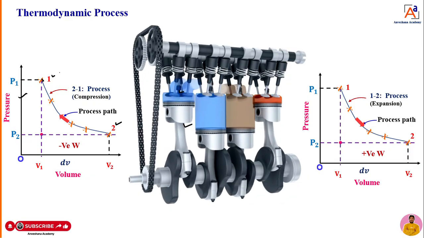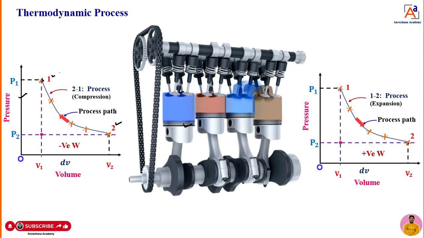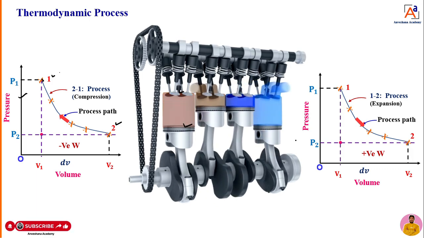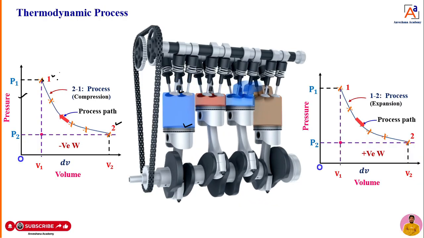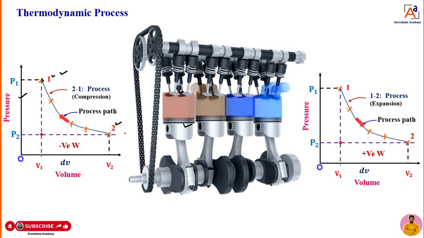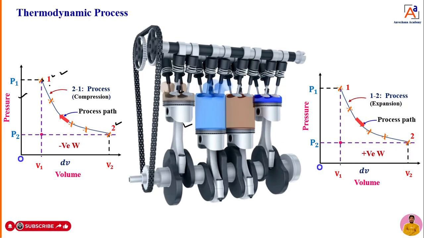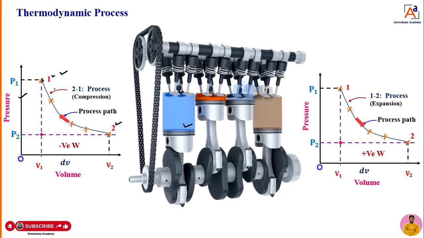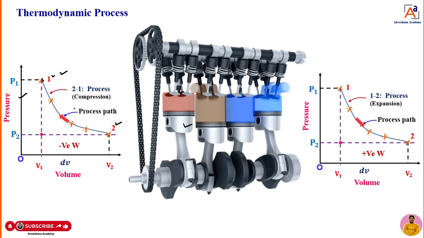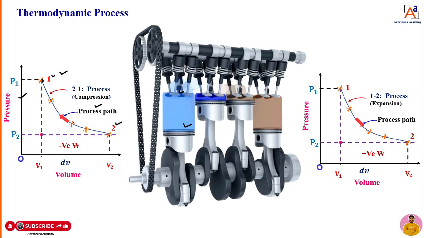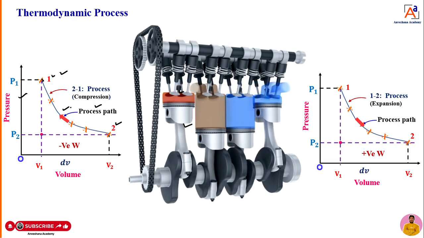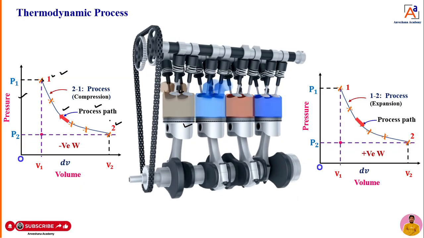Similarly, here you can take compression. If it is reverse, if the piston moves from 2 to 1, it is a compression process, dear students. When you join all these points, you get the curve. That curve or trace we can call a thermodynamic process path. You have to see the directions here, that is important. The piston is moving from 1 to 2, 2 to 1.